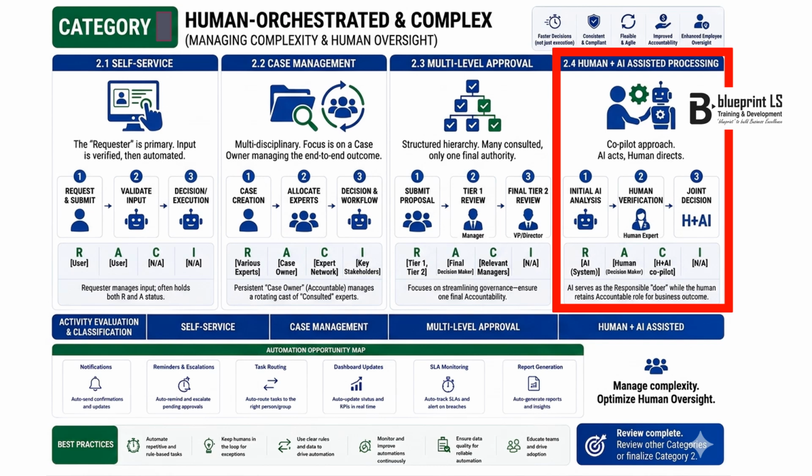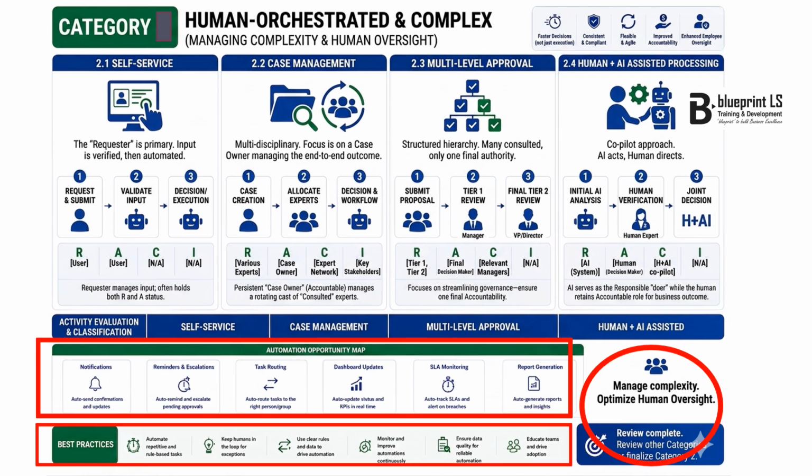Looking closely at the RACI matrix we designed for this block, the AI system is labeled as responsible, R. It acts as the tireless doer, sorting data and drafting proposals. However, the human expert is strictly anchored as accountable. We can delegate execution to artificial intelligence, but a human professional must always retain ultimate accountability for the business outcome.